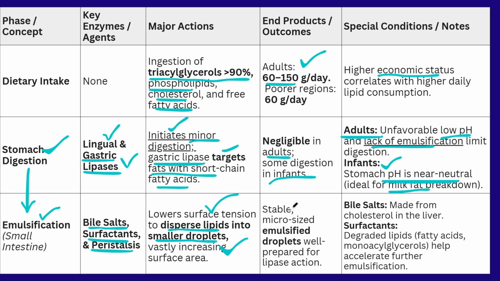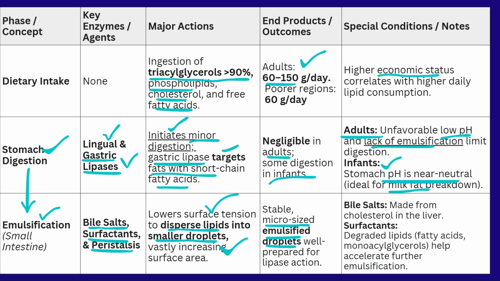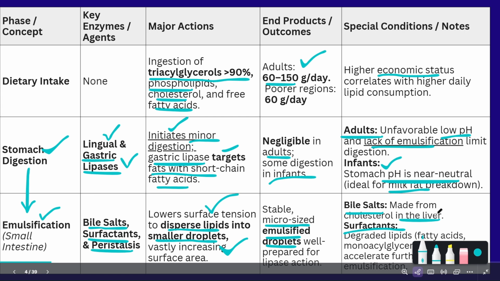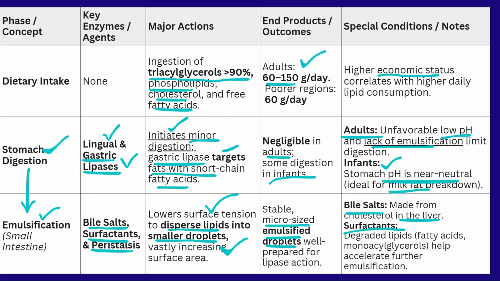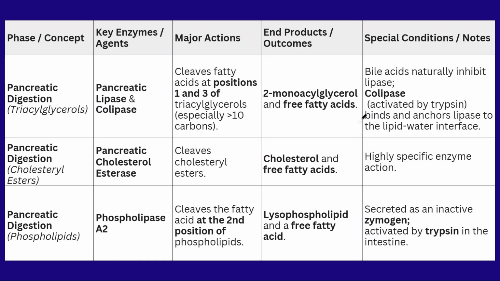What is the outcome after the emulsification? Here, the end products are micro-sized emulsified lipids. That means large lipids are broken down into stable emulsified droplets after the action of the bile salts. The bile salts are produced in the liver from cholesterol. These bile salts and also the surfactants act in the emulsification process. This will accelerate the digestion process further.